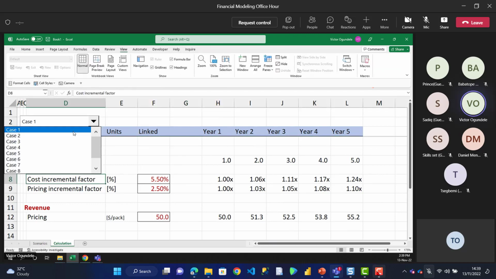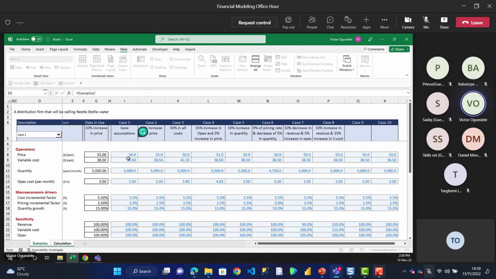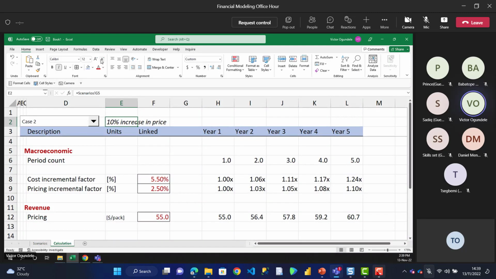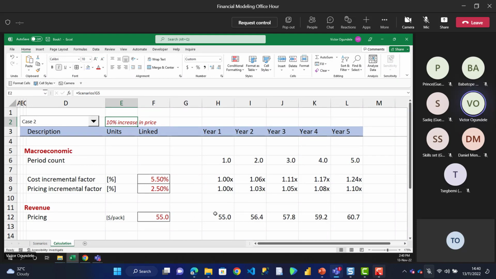Let me freeze my panel. So if I select my case 2, see that, anything that we have, you can even link it to a scenario so that it's also easy for us to see directly from here. Let me reduce that font, I'll put it in something red. Okay, so in case they select case 1, that is base assumption. You show them base assumption. Select case 2, which is affecting the price. So you can see immediately the price increase, a 10% increase in price. Go back to case 1, just go back to the base assumption. So that's the beauty of that.